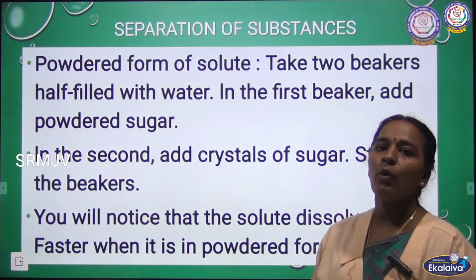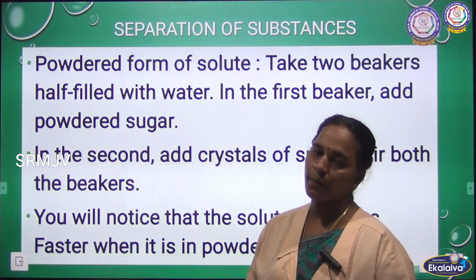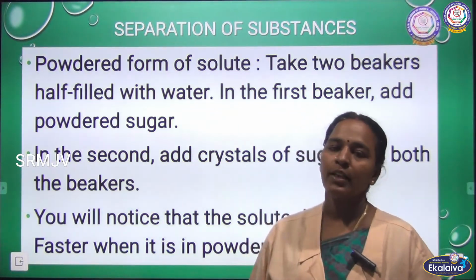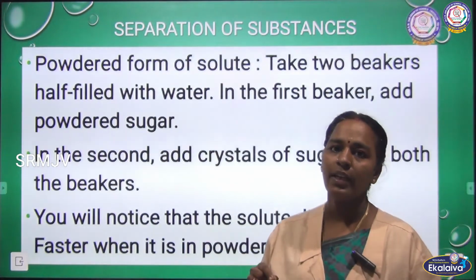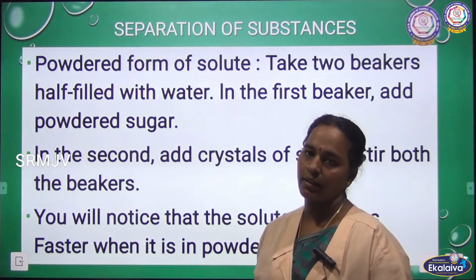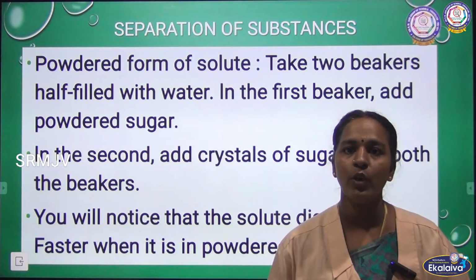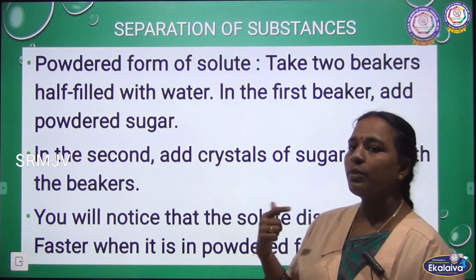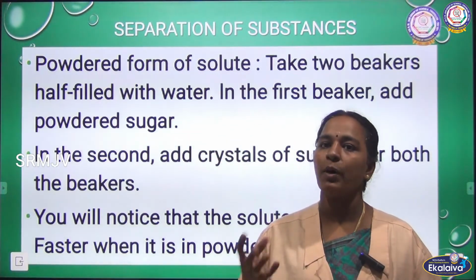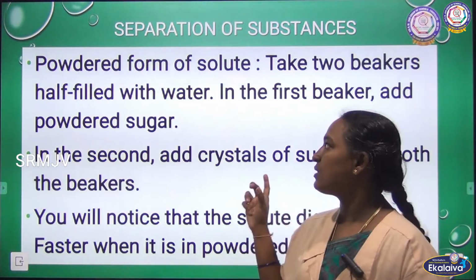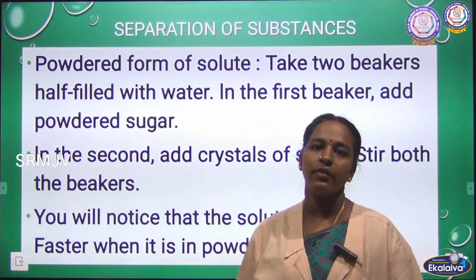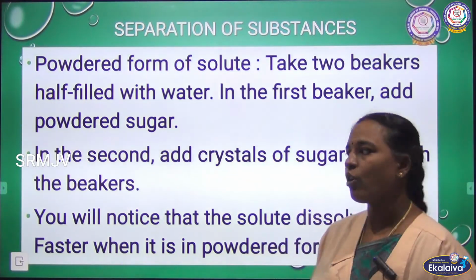Next is the powdered form of solute. A powdered salt dissolves very easily compared to crystal salt. Take crystal sugar in one beaker, and take the same sugar in powdered form in another beaker, and dissolve them. The powdered form of a substance dissolves very easily, so the powdered form of solute dissolves very fast compared to crystal form.